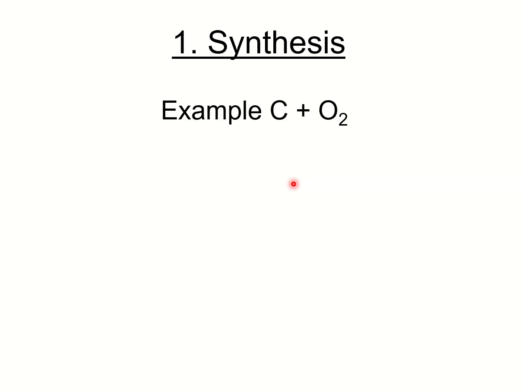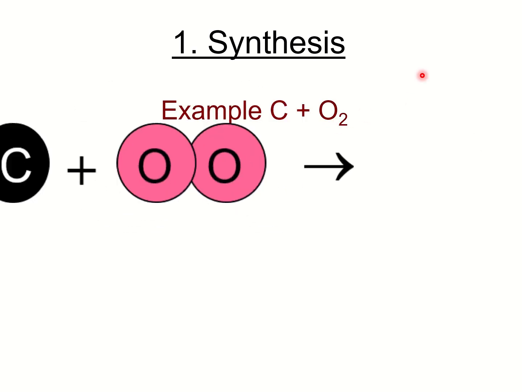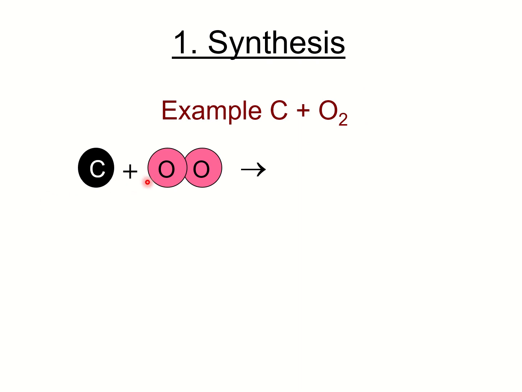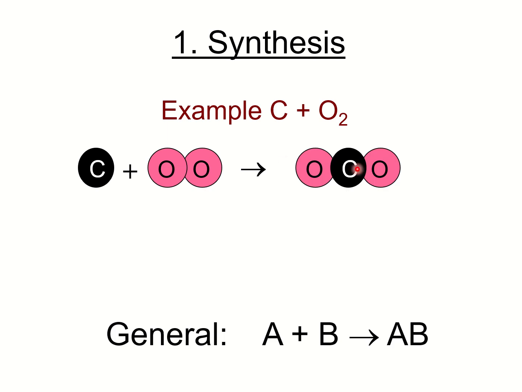Okay, so let's have synthesis. You have here a carbon and oxygen. Can you see there the plus sign? It means that carbon has a reaction with the oxygen. So when you say plus, gidugang. Carbon plus oxygen. Why are there two oxygen atoms here? Because oxygen exists as a diatomic molecule. So the product is CO2 or the carbon dioxide.